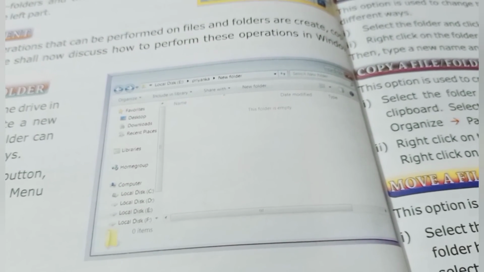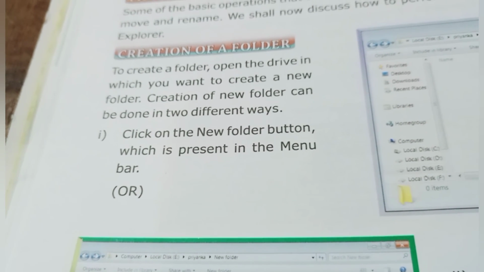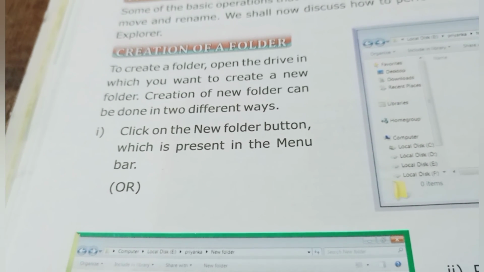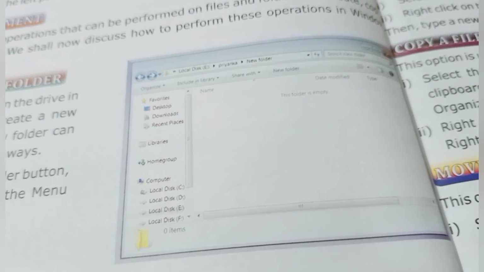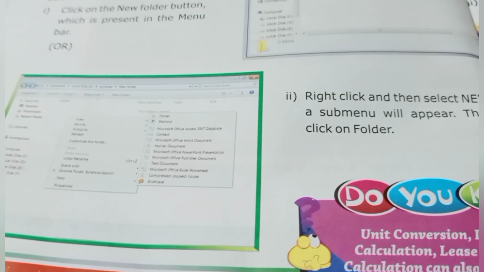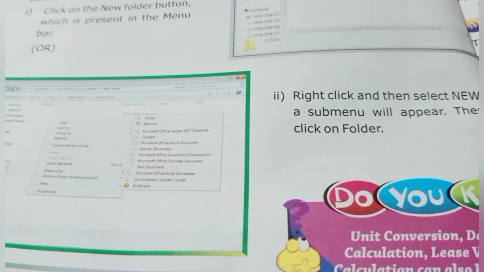Creation of a new folder can be done in two different ways. First one, click on the New Folder button which is present in the menu bar. Second, right click and then select New. A submenu will appear.